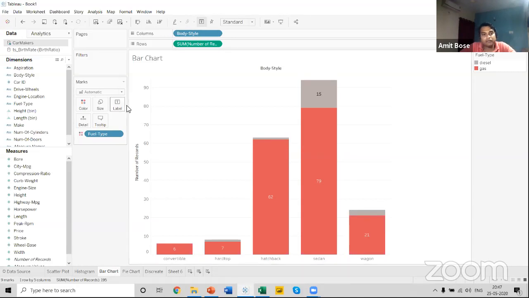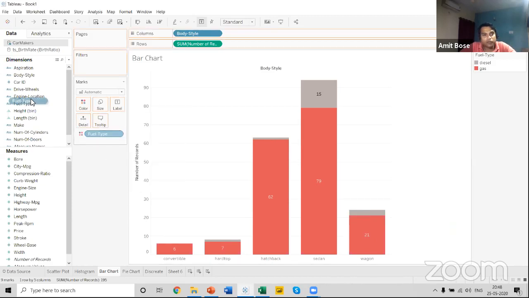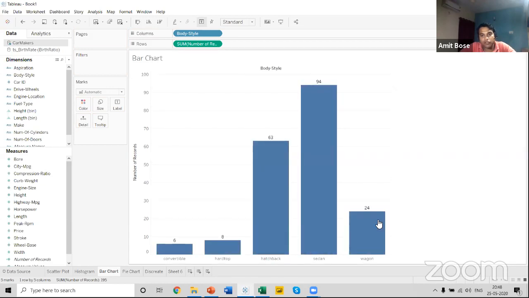Even if I click on this label part, I can see the overlapping values. So in order to see the values, for example, let me show you once more. If I remove the fuel type, I can see the total for each of the cars. Now, what if I want to know how many cars over here are petrol and how many cars over here are diesel?